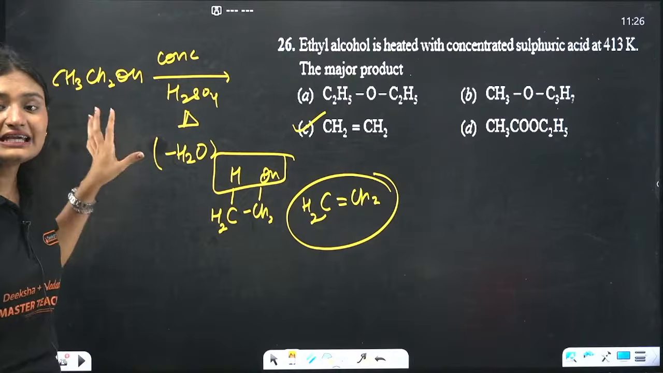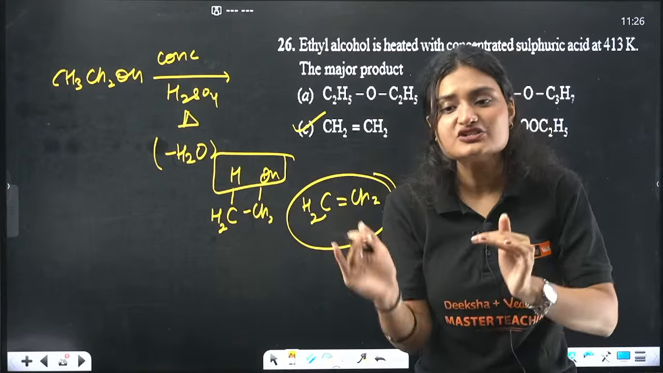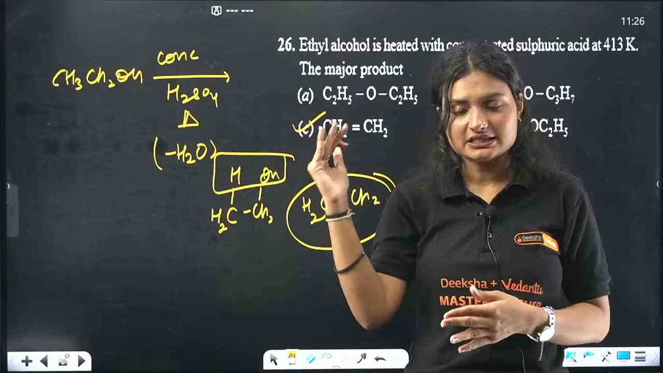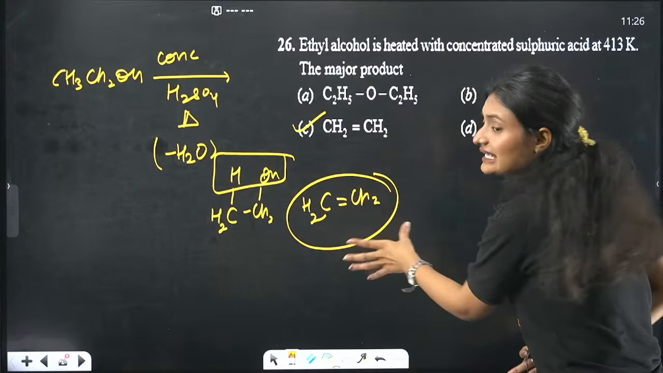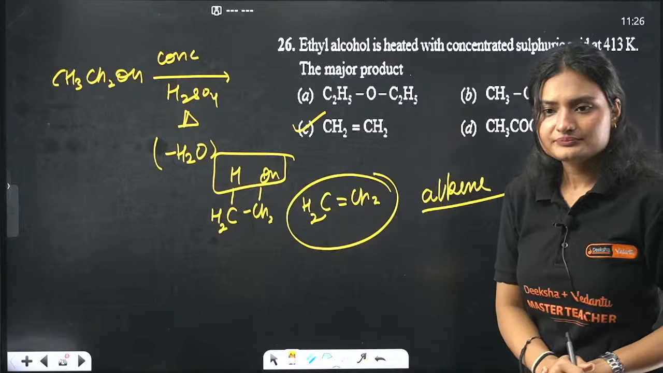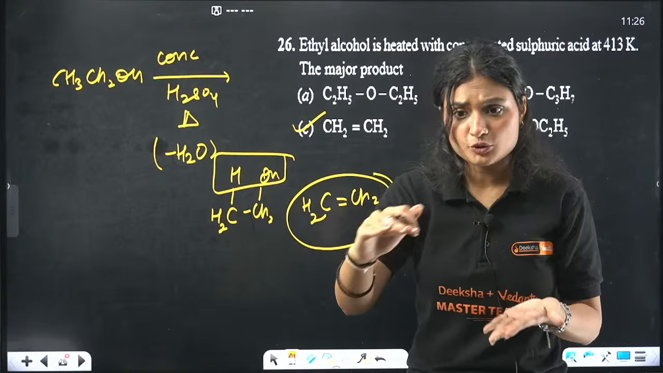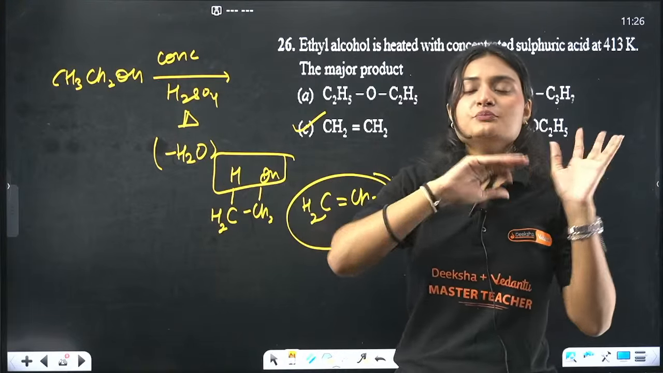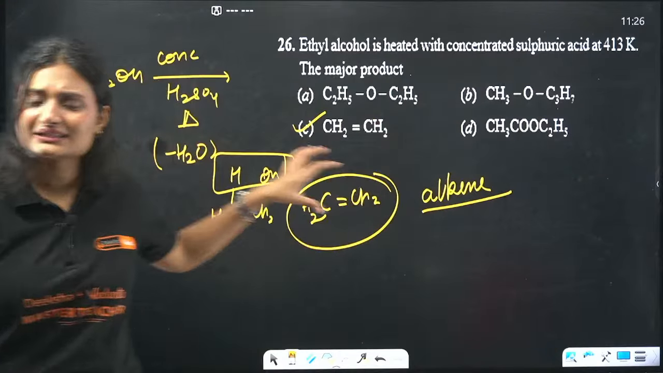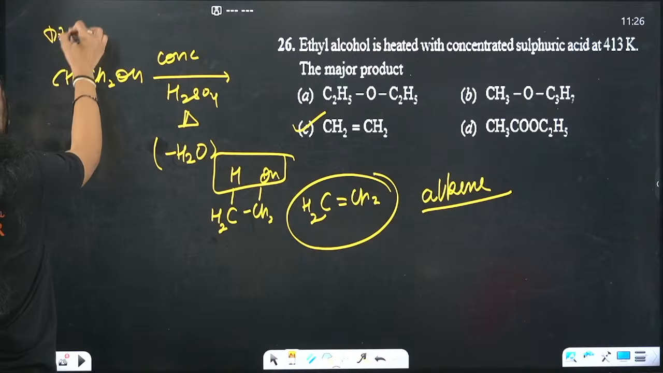Whenever any alcohol, not just ethanol, is treated with a concentrated acid and you heat it, you get an alkene. If you have propanol, you will get propene. If you have butanol, you will get butene. Whatever alcohol you have, that particular alkene you will get. This reaction is called dehydration of alcohols.